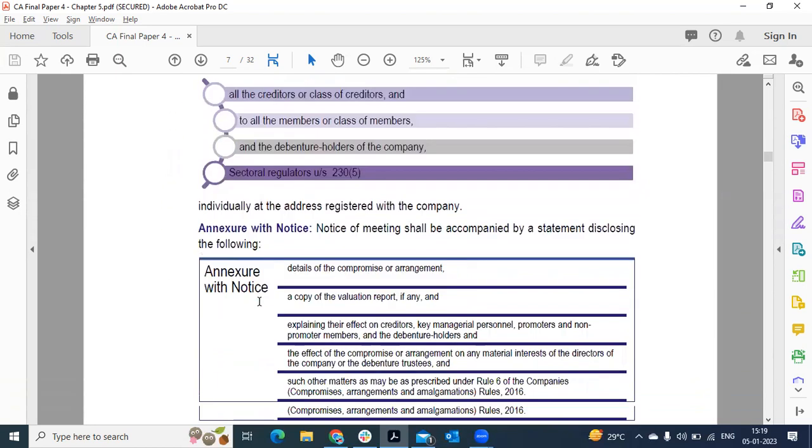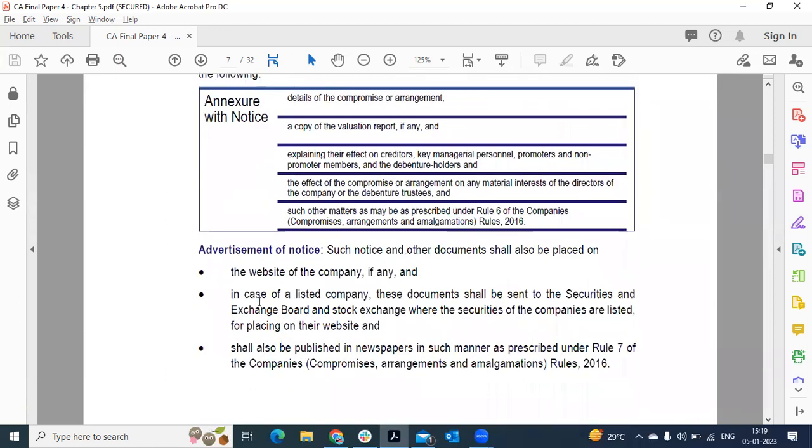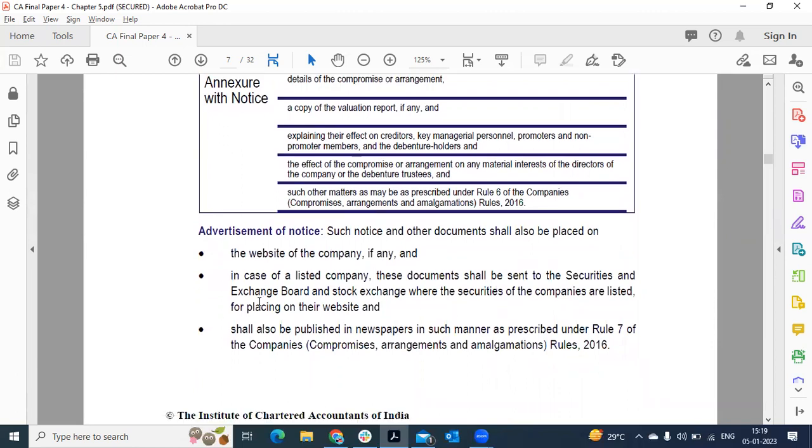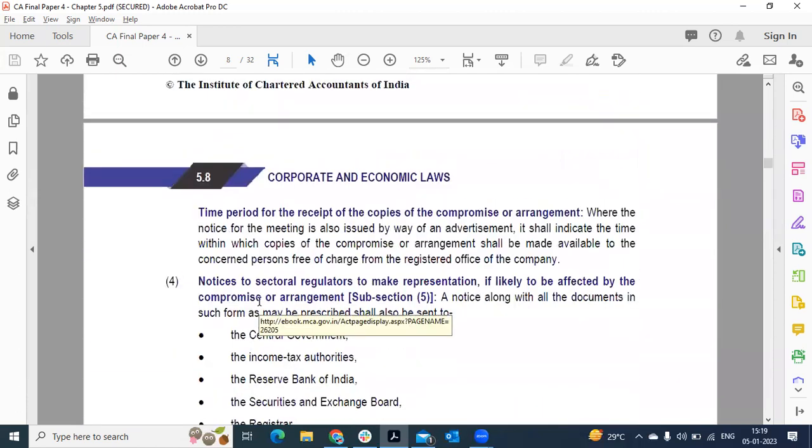When the notice is placed as an advertisement, these annexures would not come in the advertisement. So the company has to make these annexures available at its registered office. Where the notice for the meeting is issued by advertisement, it shall indicate the time within which copies of the compromise or arrangement are available at the registered office of the company.